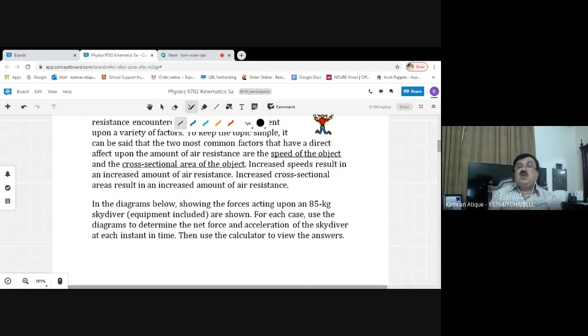So air resistance is 0 in the upward direction, and 850 newtons of force is acting in the downward direction. It means 850 newtons plays the role of the resultant force acting on the body. Overall, the resultant force is equal to 850 newtons. That 850 newtons corresponds to 85 kilograms of mass. So initially the acceleration will be equal to 10 meters per second squared, according to W = mg or F = ma.